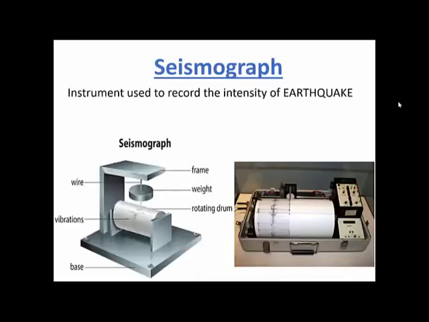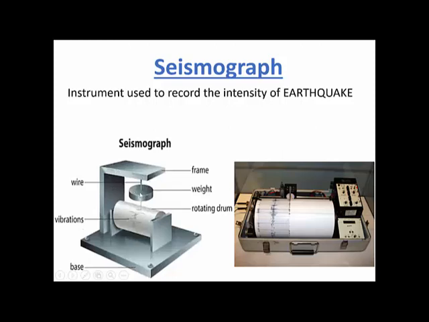Okay, so the instrument that you see here is called a seismograph. Seismograph is the instrument which is used to record the intensity of the earthquake. What is the construction of a seismograph? This is the entire setup that you see here.